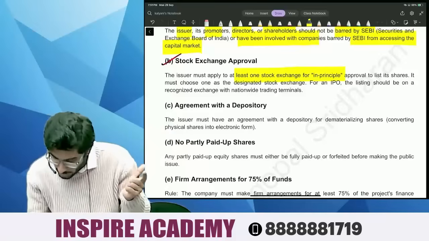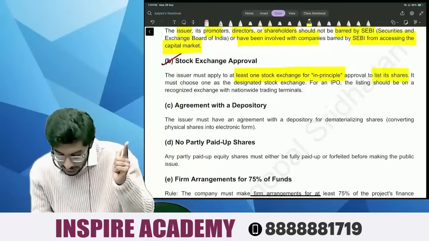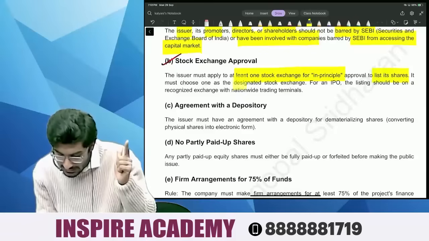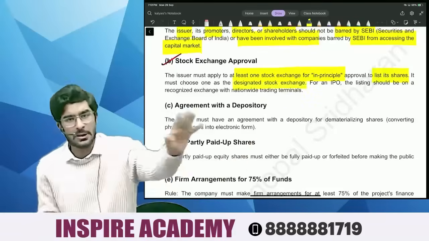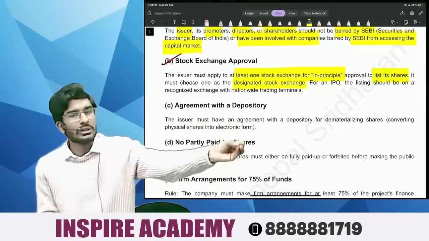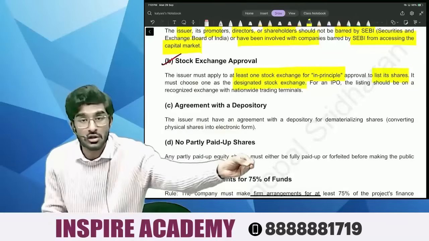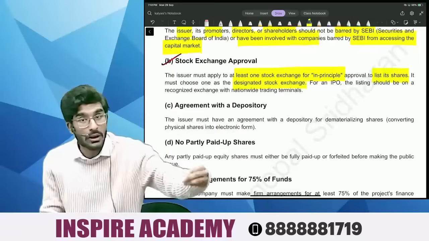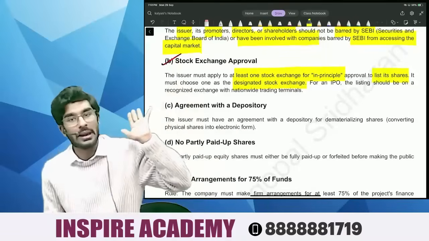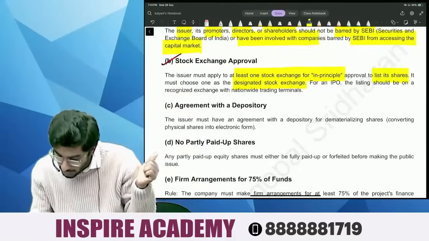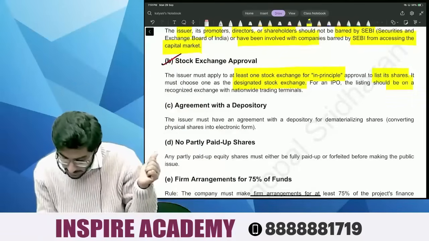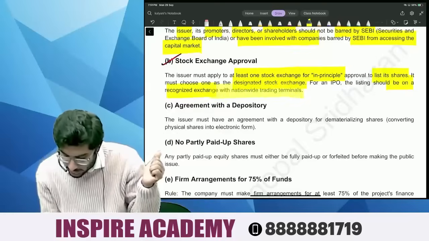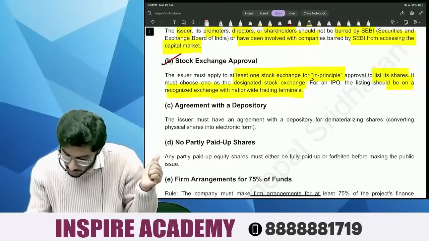In principle approval to list its shares. It must choose one as the designated stock exchange. NSE and BSE there. Lenskart is choosing NSE as the designated stock exchange. Which means what, people? I am only required to report to NSE. For an IPO, the listing should be on a recognized stock exchange with nationwide trading terminals. Which means what, people?